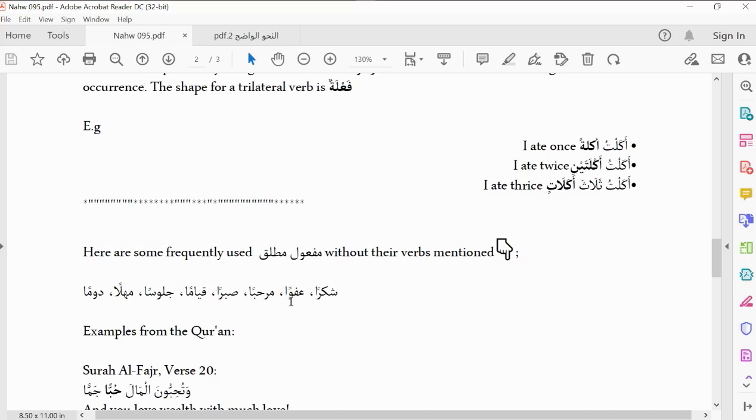anfu anni afwan, urahibu bikum marhaban, isbir sobron, because this is used as a command. These two, they are used as a command. This is like a fi'l mudari. This one too is like that. Qiyaman, this is also like a command. So it's kum qiyaman, ijlis julusan.